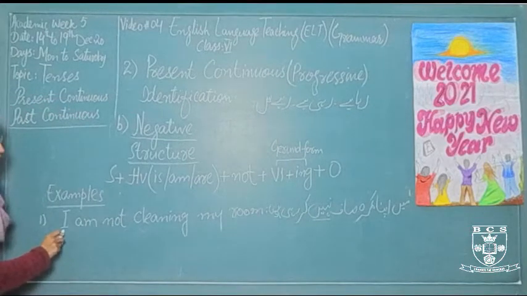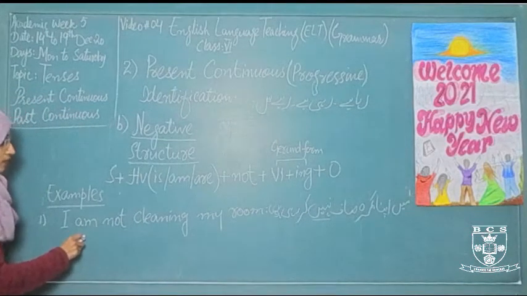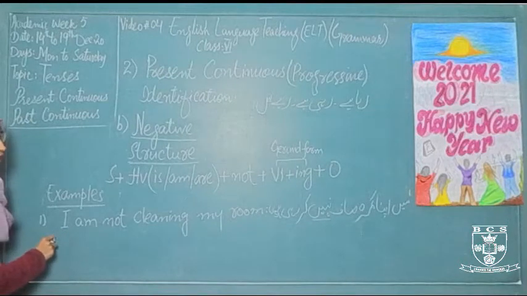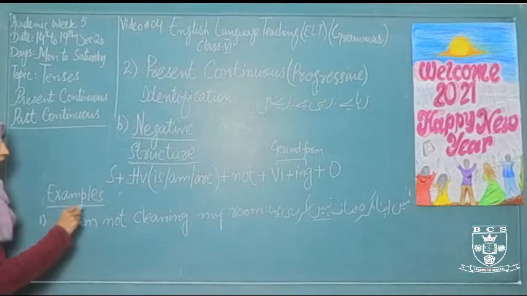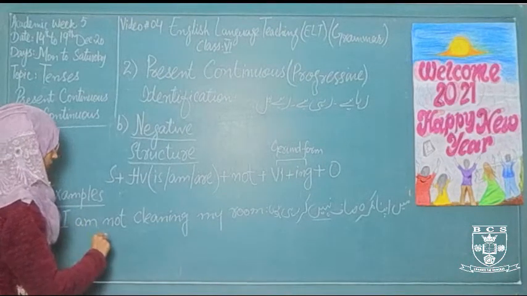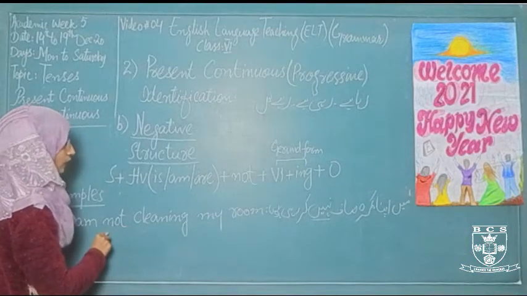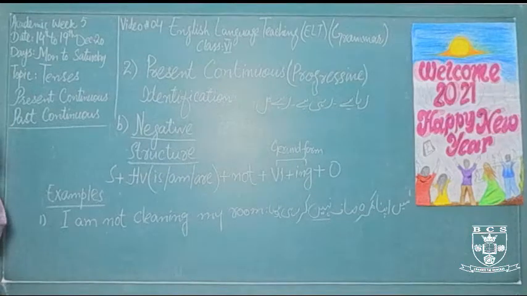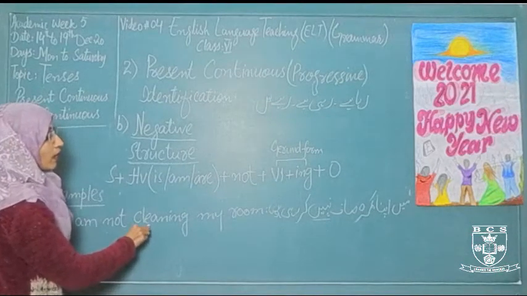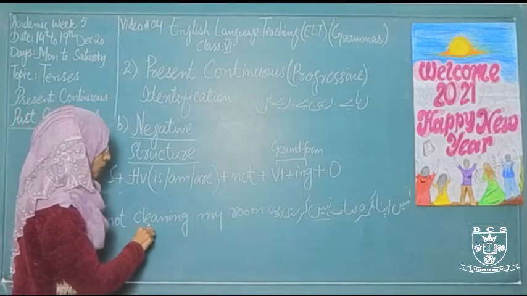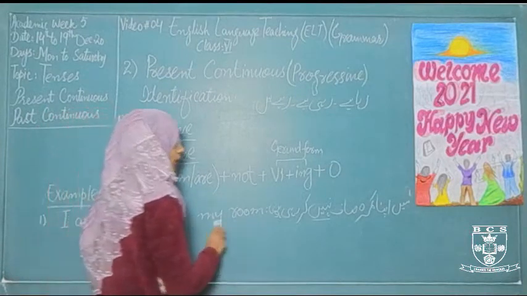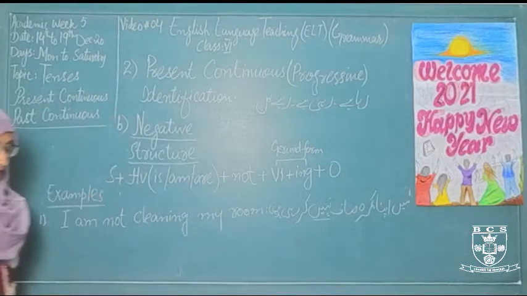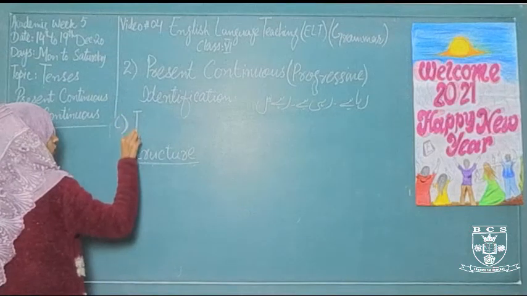I is the subject and we use am as the helping verb according to the subject, that is I. Then we add not, which represents the negative sentence, and we use cleaning as the verb in gerund form, then my room is the object. Last type is interrogative sentences.